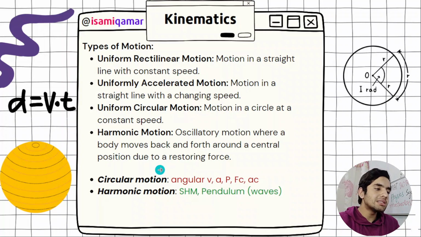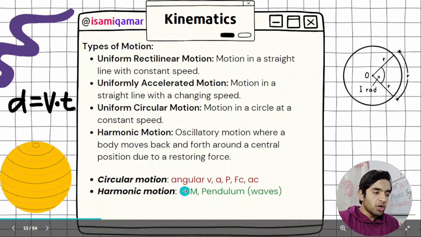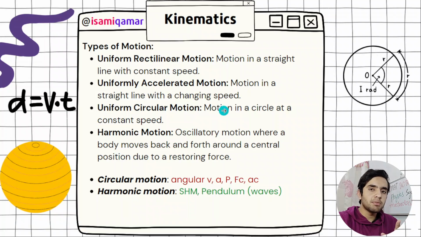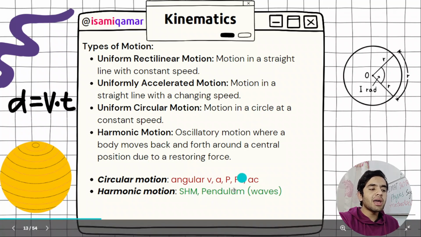So you need to know all this stuff. Harmonic motion is two things that are included in our syllabus. That is simple harmonic motion, but pendulum also follows. So we are going to do pendulum as simple harmonic motion. I have listed simple harmonic motion and pendulum in the waves chapter. We are going to look at that.